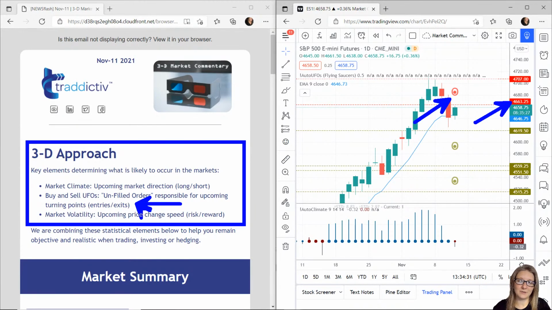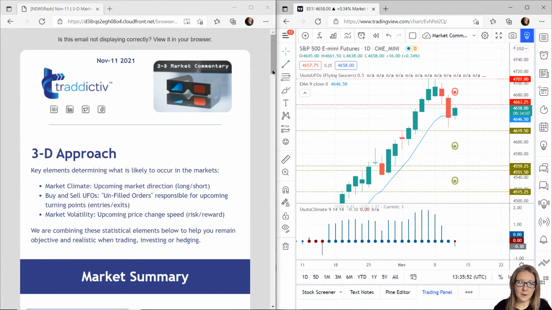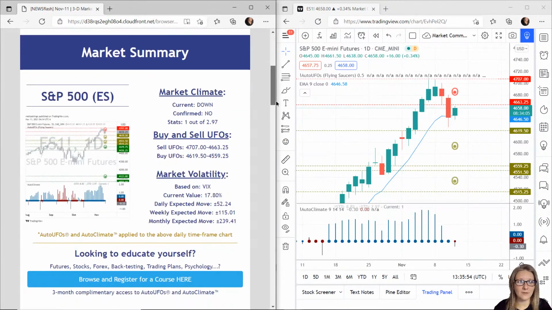So again, helping us to figure out where price might go up or down from. And then we want to look at market volatility, how quickly the markets are moving. So we'll look at each of these elements per market, starting with the S&P 500, which is what we have here. Now with the S&P, we have a thin dot on our auto climate. That's telling us not enough probability either way, so we do nothing.